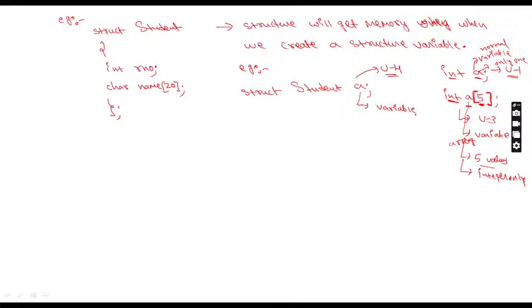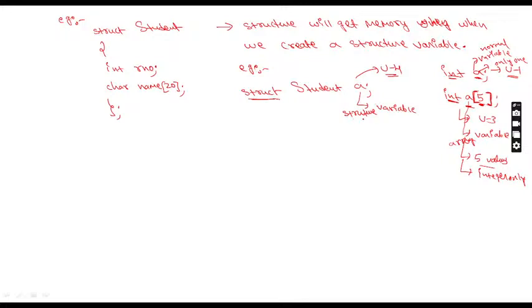Try to understand, it is also a variable, but don't say it is a normal variable. Which variable is it? We have to say structure variable. So this is a normal variable, this is an array variable, and this is a structure variable. Sir, why are you saying structure? Because we use the struct keyword. Once you use the struct keyword, A is acting like a structure variable. If specifically asked which variable this is, you say integer variable. Here A is an array variable, and in the array, the type is integer.